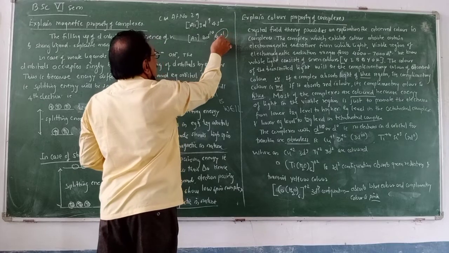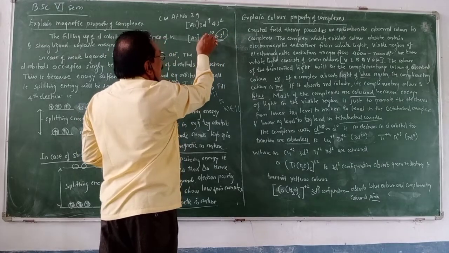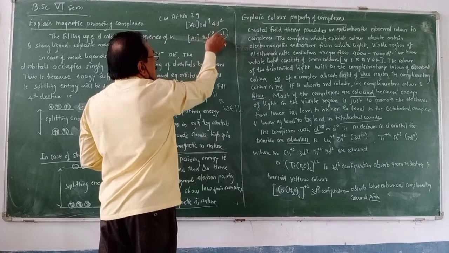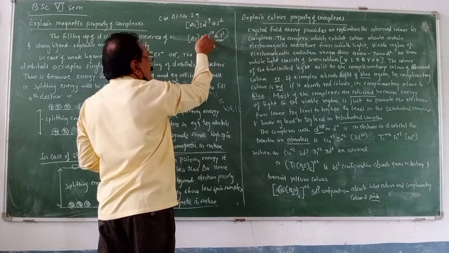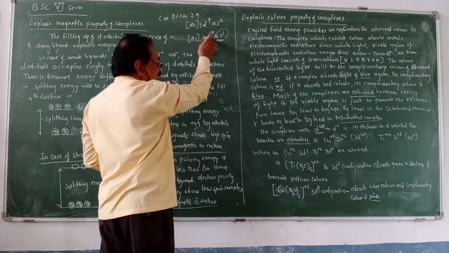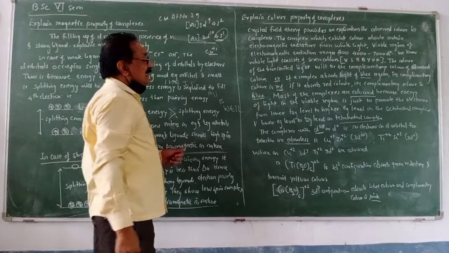When it loses one electron, the configuration is 3d10. When it is 3d10, all the electrons are paired. When electrons are completely paired, no electrons are available for the transition. Therefore, copper plus 1 ions are colorless.